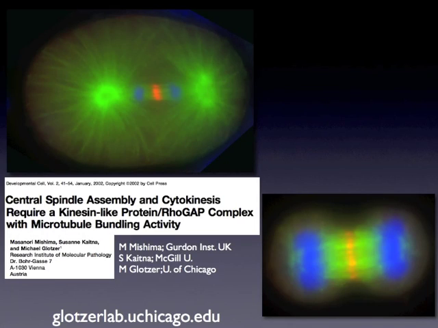I want to talk to you for a few minutes about a paper that Masanori Mishima, Susie Kaitna, and I published in Developmental Cell in 2002, summarizing work we did together in my first lab at the IMP in Vienna, Austria. In this paper, we used a combination of biochemistry, cell biology, and genetics to demonstrate the existence, conservation, biochemical function, and physiological relevance of a protein complex that we named centralspindlin.